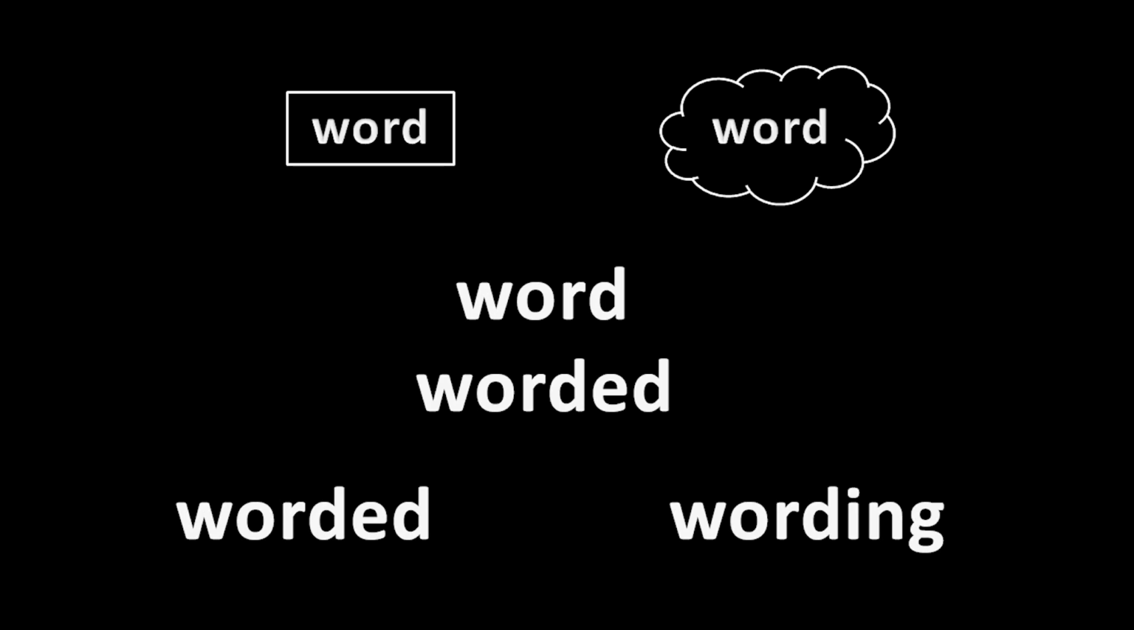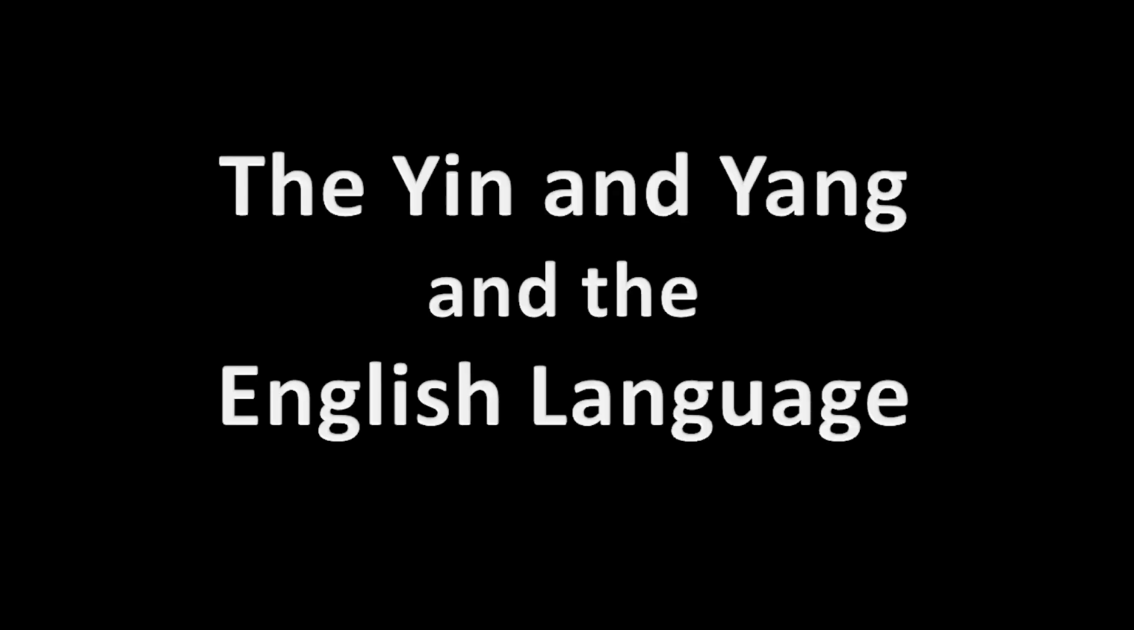And so that's it. In English, every word can be a countable and uncountable noun. Every word can be a verb, and every word has its yin and its yang. The yin and yang and the English language.